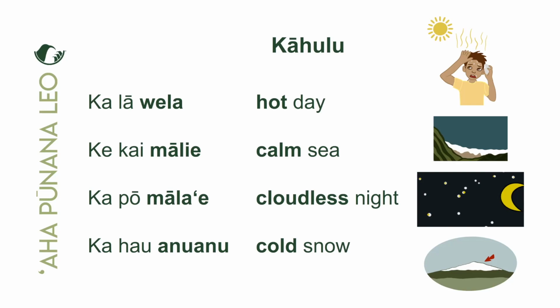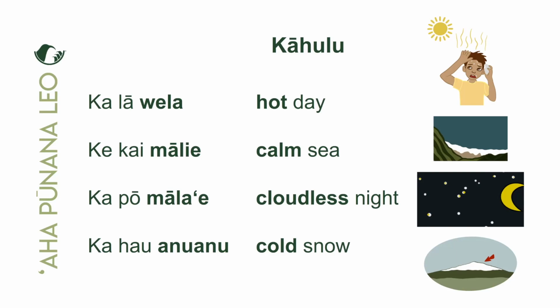Maikaʻi. Ka pō. Ah, yes, ka pō. What kind of pō? Ka pō mālae. Yeah, the cloudless type of pō, or the cloudless night. And finally, ka hau. Oh, what kind of hau? Oh, ka hau ʻanuʻanu. Ah, yes, ka hau ʻanuʻanu, the cold snow.